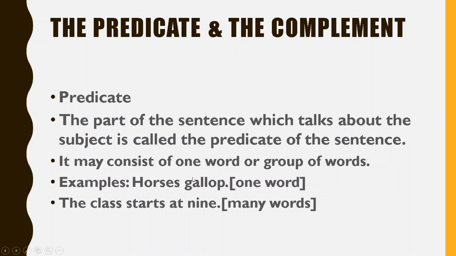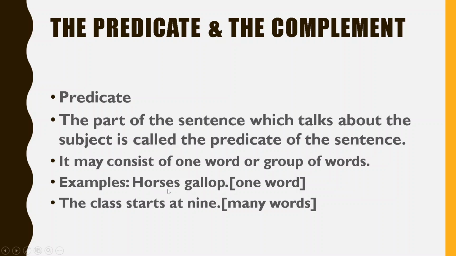Here, for example, action words: I sing, you clap, I clap, I go, you go. Here all these words are action words and these are all predicates, because these are all talking about the subject. In this example, gallop is the action word, but it is one word. So the predicate may consist of one word or a group of words. Here you can see starts at 9. Starts is the action verb, and at 9 is also part of the predicate. These all three words are predicate. So here it consists of many words.